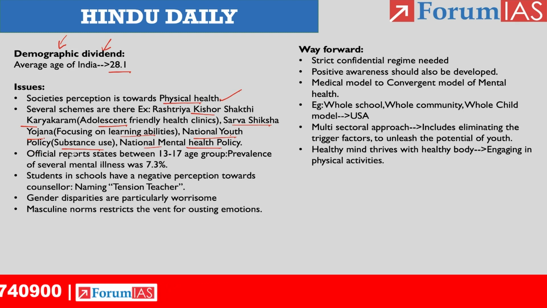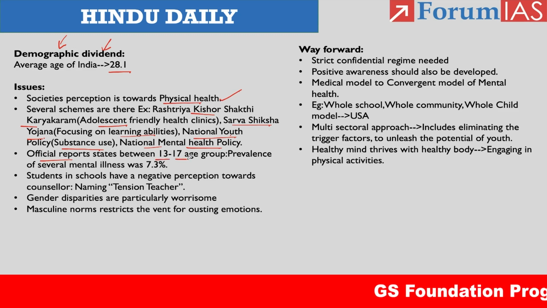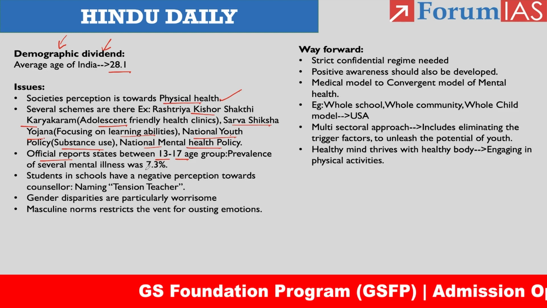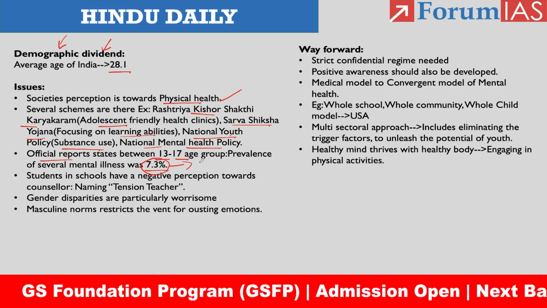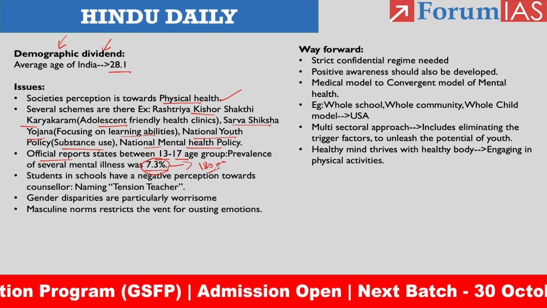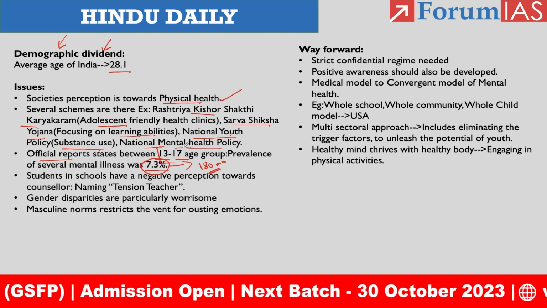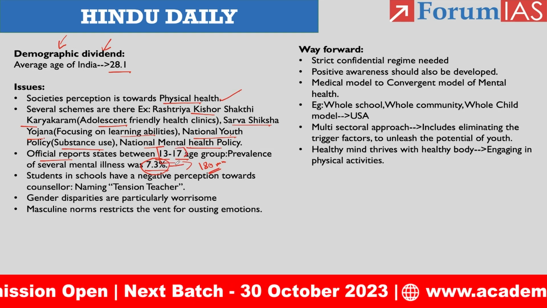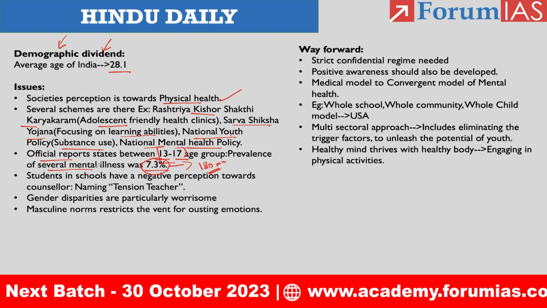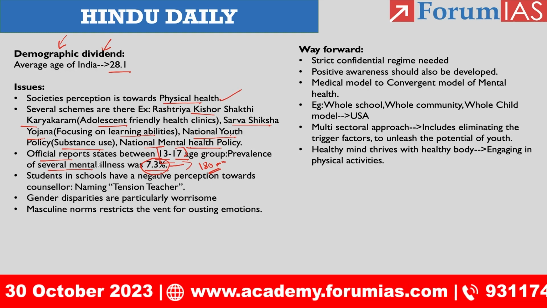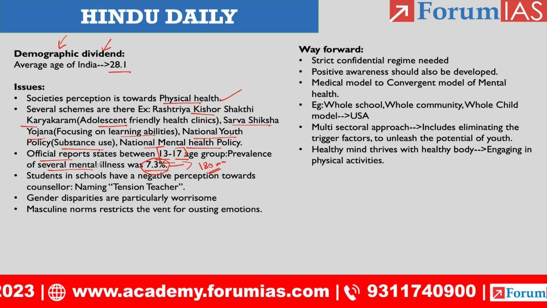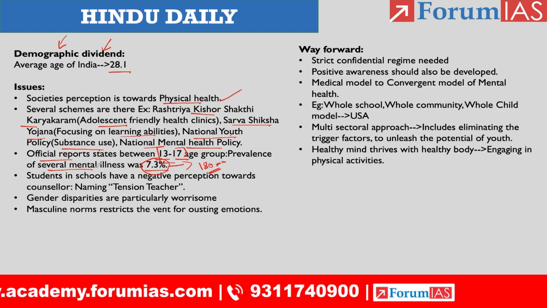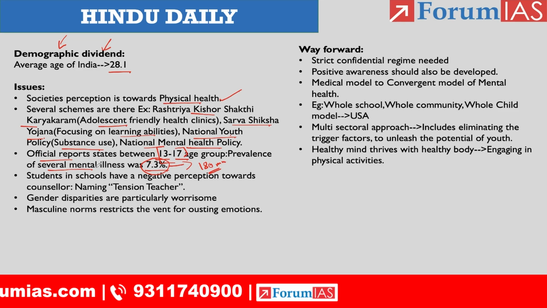Thirdly, the article discusses the government reports. The official reports state that between the ages of 13 and 17, we have a serious mental illness group of almost 7.3%. We have almost 180 million population in the age band of 13 to 17. Okay, so within that, 7.3% of the population has a serious mental illness. I hope you can feel the gravity of the issue we are having.